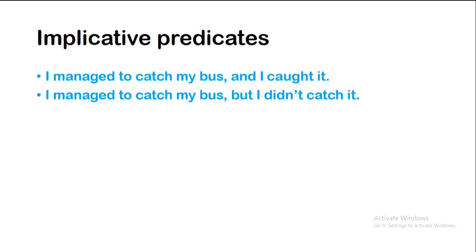The verb manage, like some other verbs that are followed by an infinitive clause, has a certain value of implication. Different predicates have different implicative values, and we identify 6 groups of predicates according to what they imply about the truth values of the included clauses.